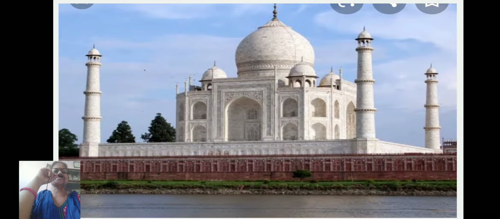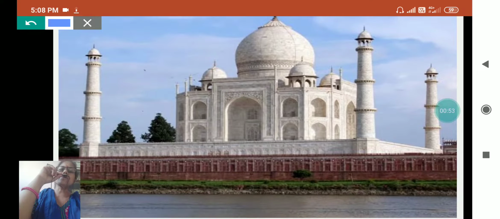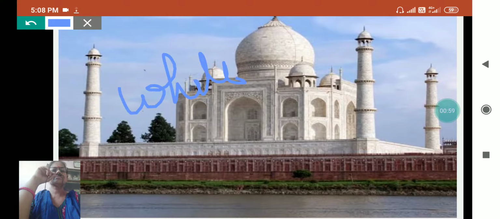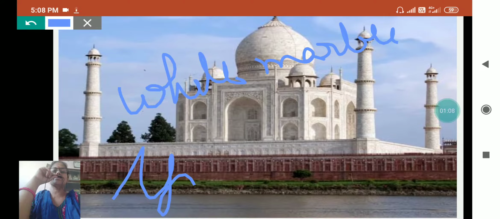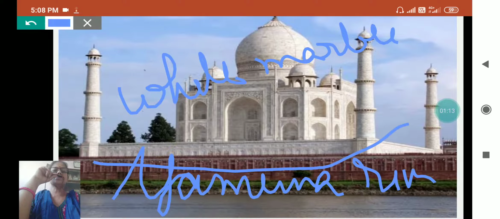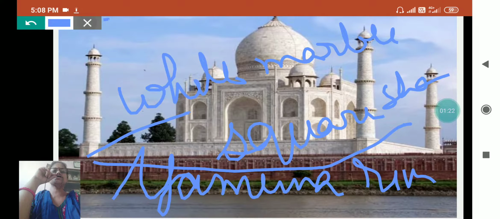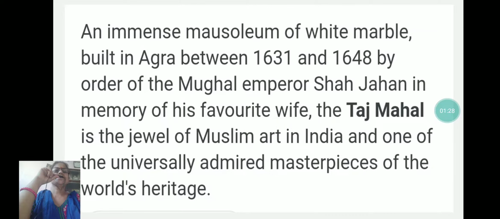See, this is the Taj Mahal, one of the wonders of the world, and it is made out of white marble. It is situated on the bank of the Yamuna river. And what you are seeing now is square shaped. Now I will show you the next slide. See, here is some information about the Taj Mahal.